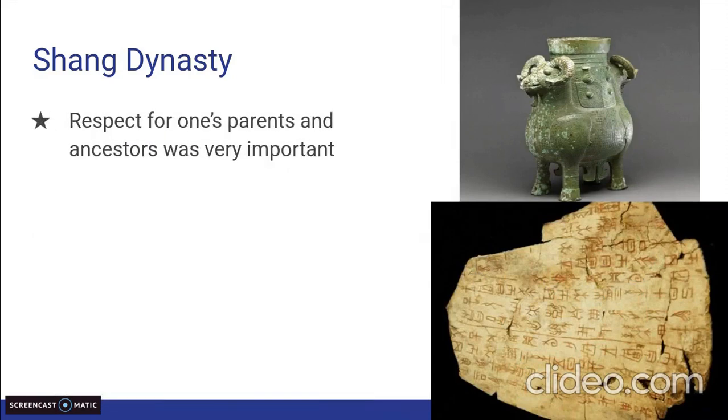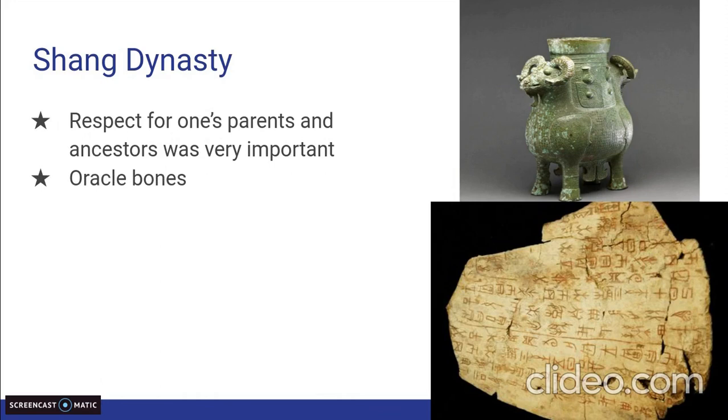The Shang Dynasty also had a belief of respect for one's parents and ancestors. They would make sacrifices to their ancestors, such as animal sacrifices, in hope that they would bring good fortune to the family.